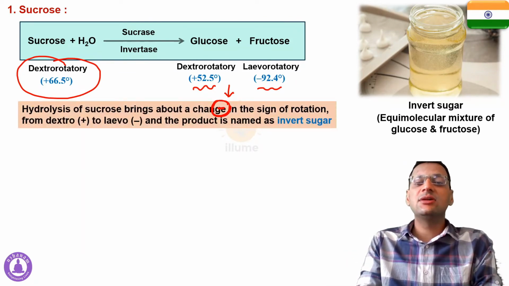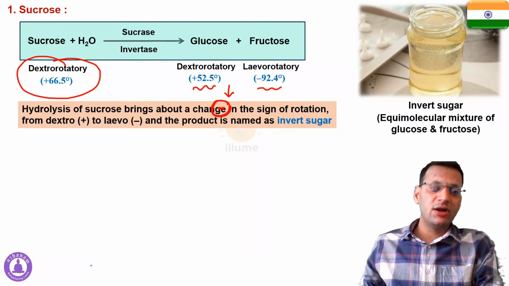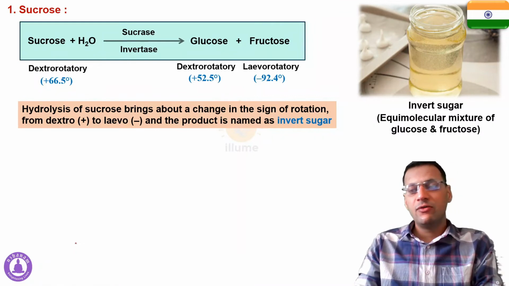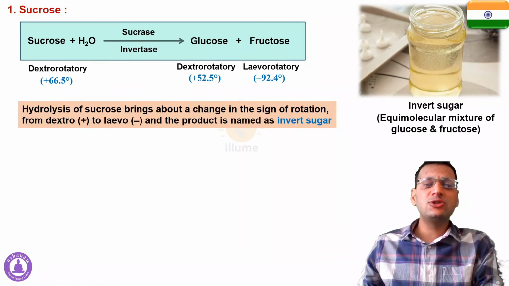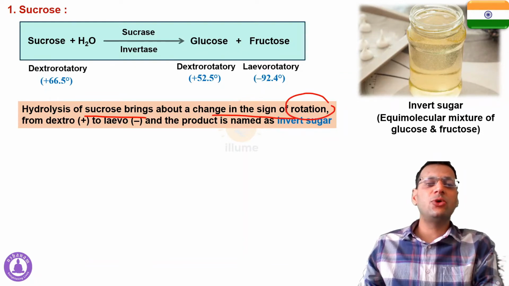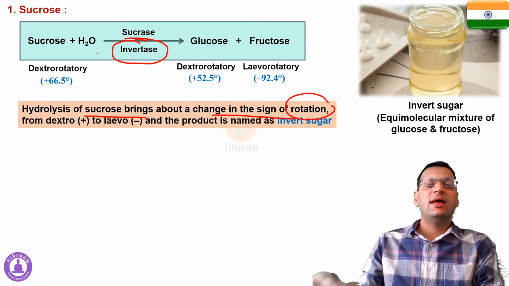That's why this product is called as invert sugar, which is an equimolecular mixture of glucose and fructose. So the hydrolysis of sucrose brings about a change in the sign of rotation from dextrorotatory to levorotatory, and that's why the product is called invert sugar, and that's why the enzyme is called as invertase.